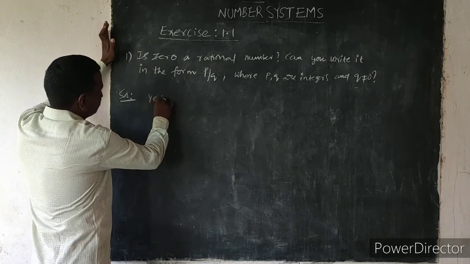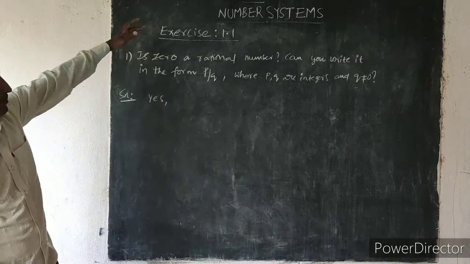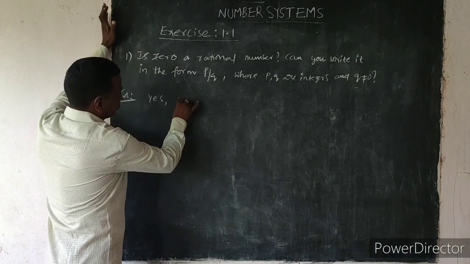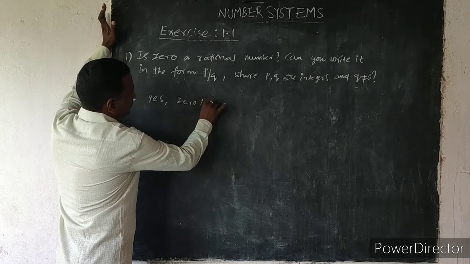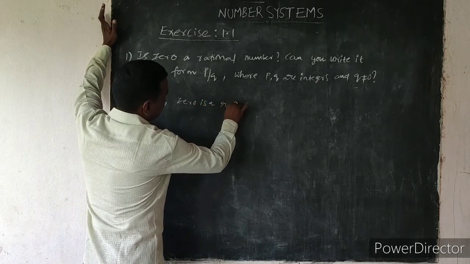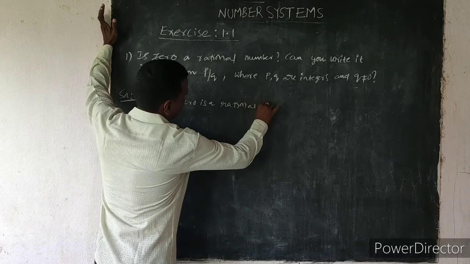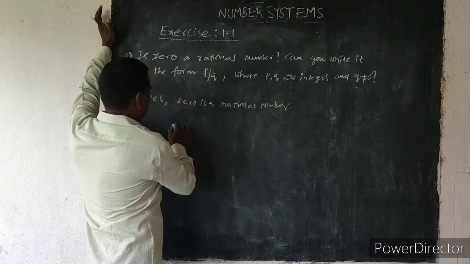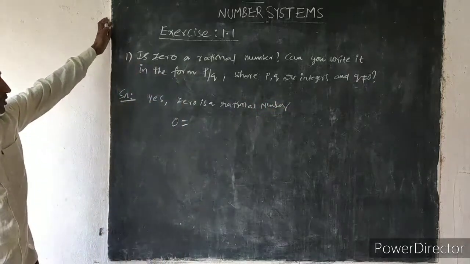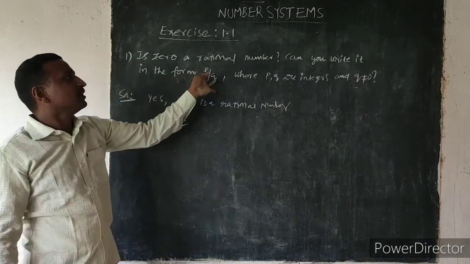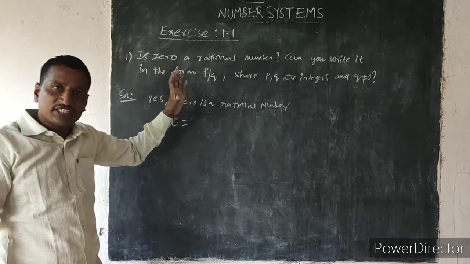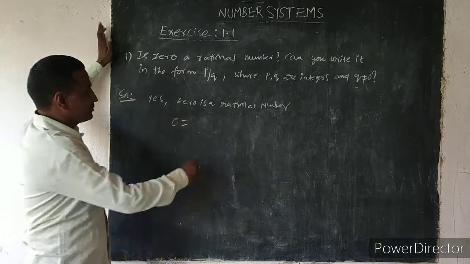Yes, 0 is a rational number. 0 can be written as p by q form. What is the definition of a rational number? A rational number means a number that can be written as p by q form. 0 can be written as p by q form.